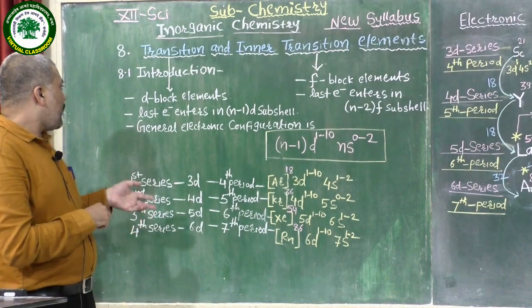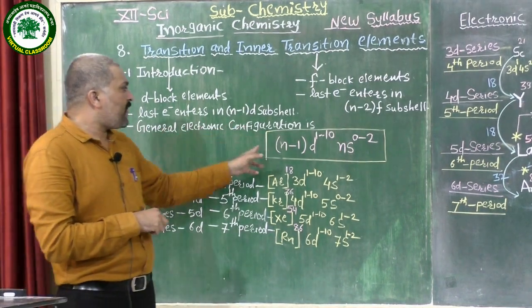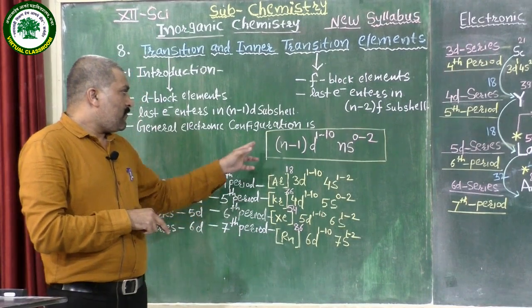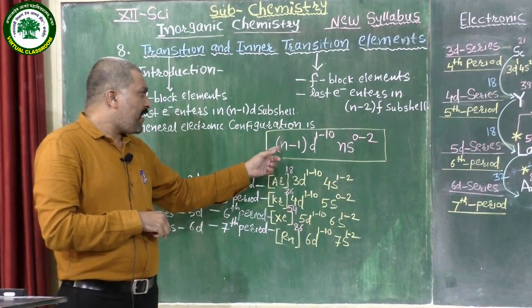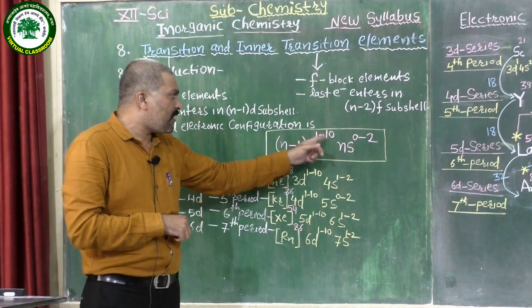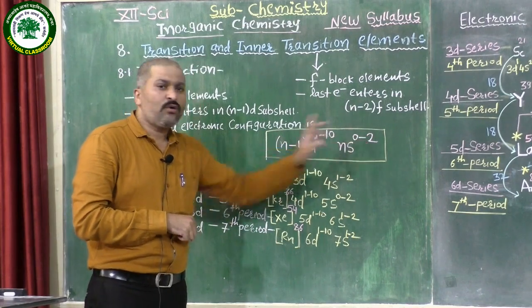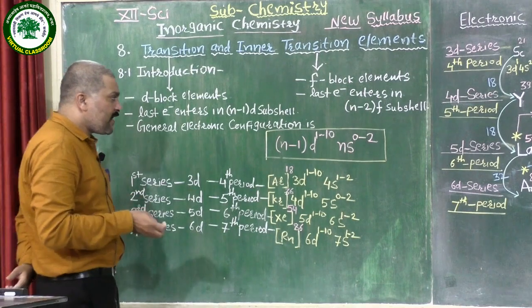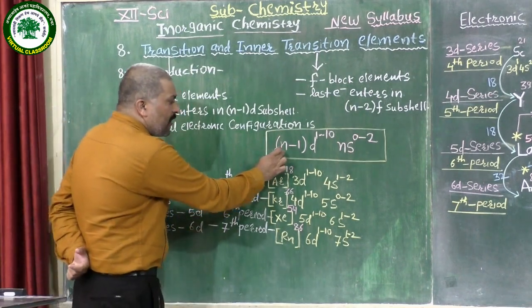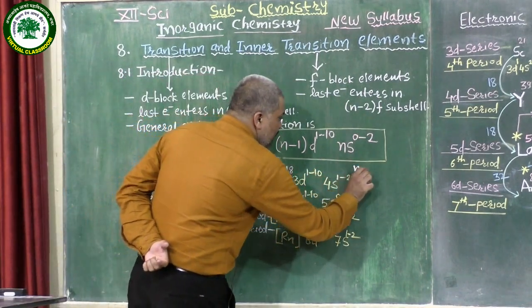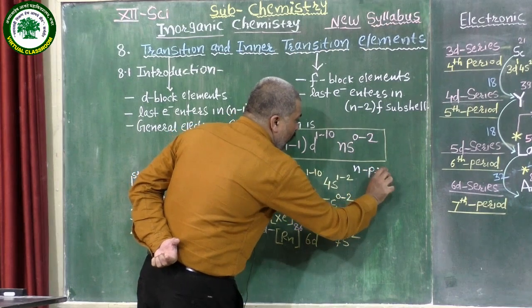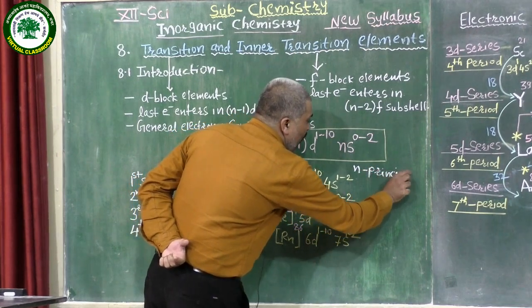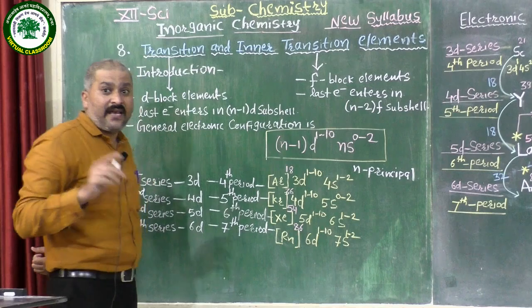Okay. Next point, the general electronic configuration of D block elements is given by (n-1)d 1 to 10 ns 0 to 2. Here one thing is very important: the n. What is that n? n is the principal quantum number, which we saw in 11th standard.